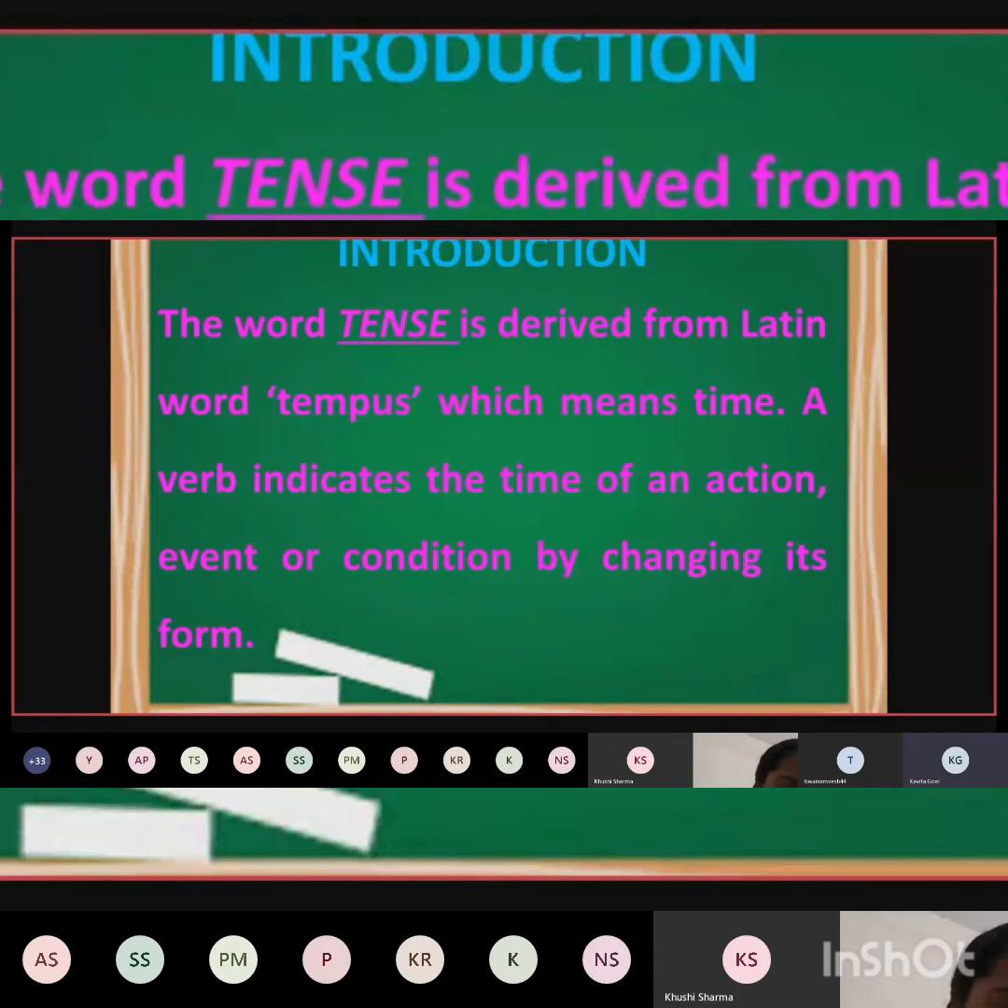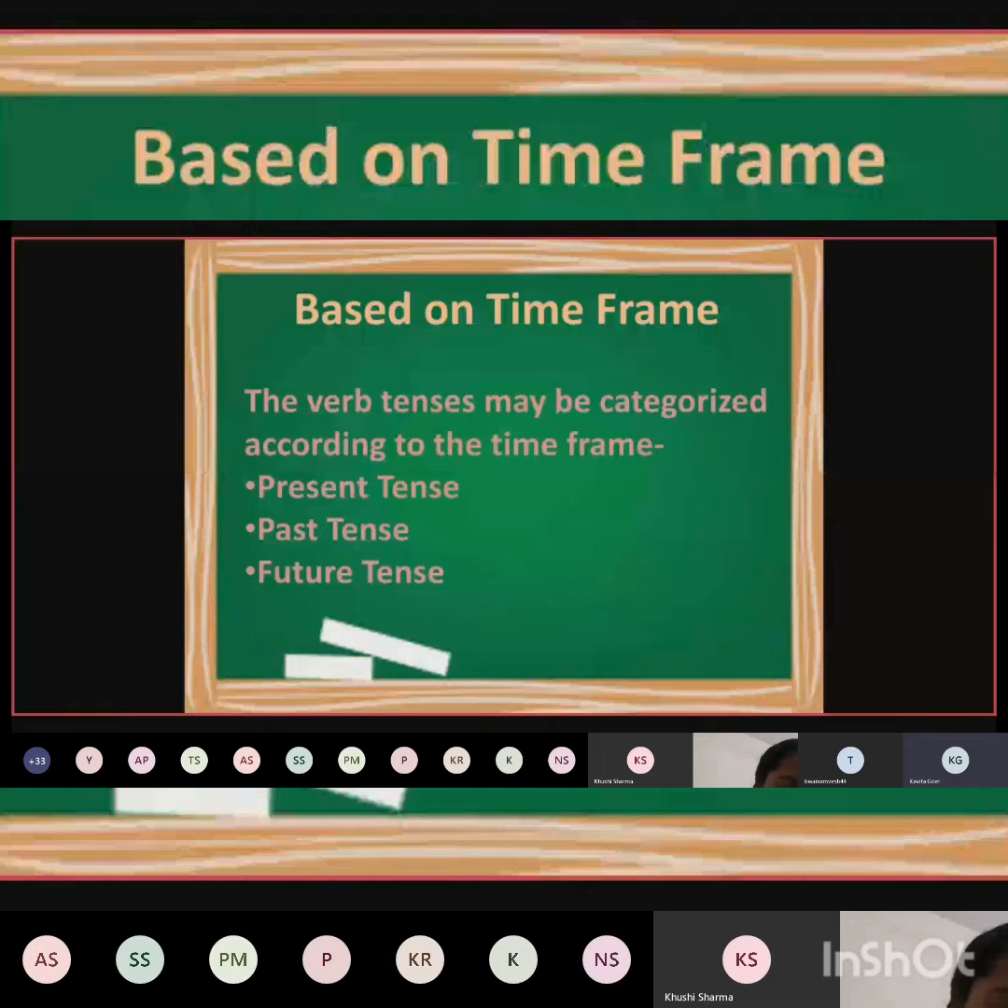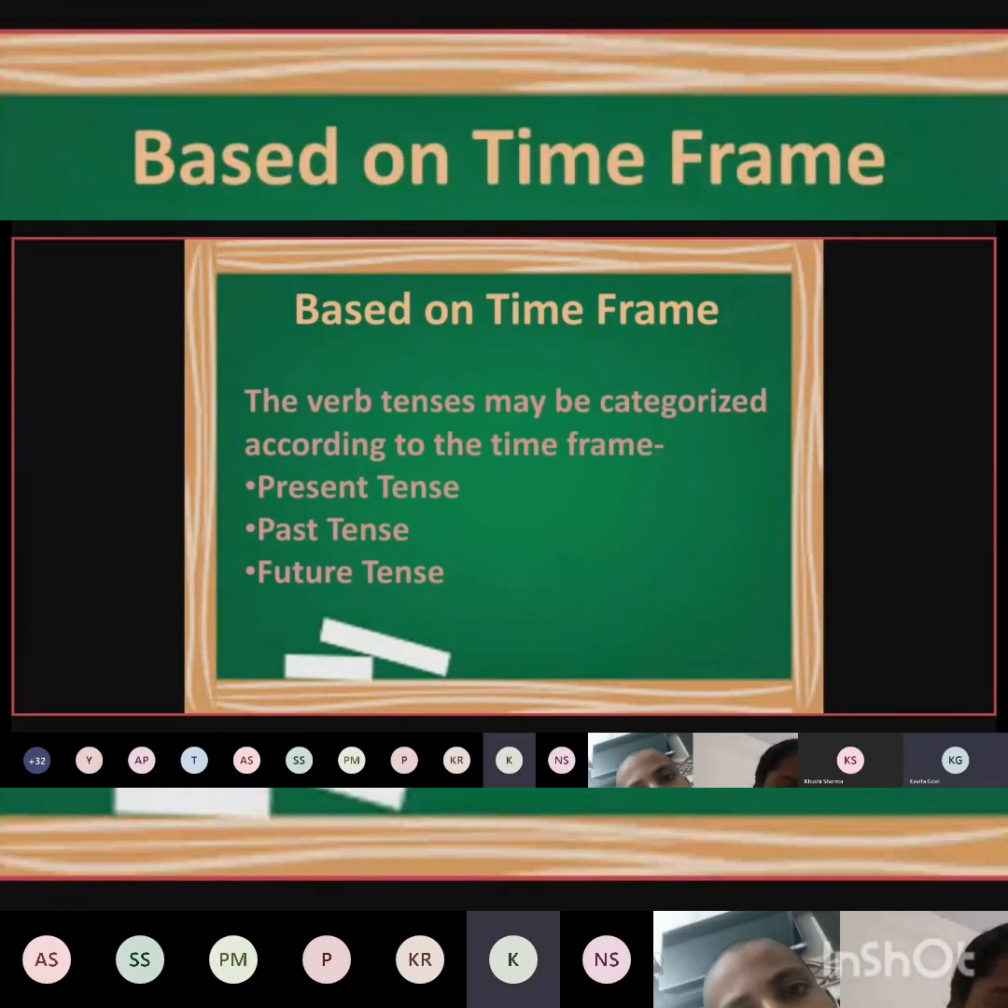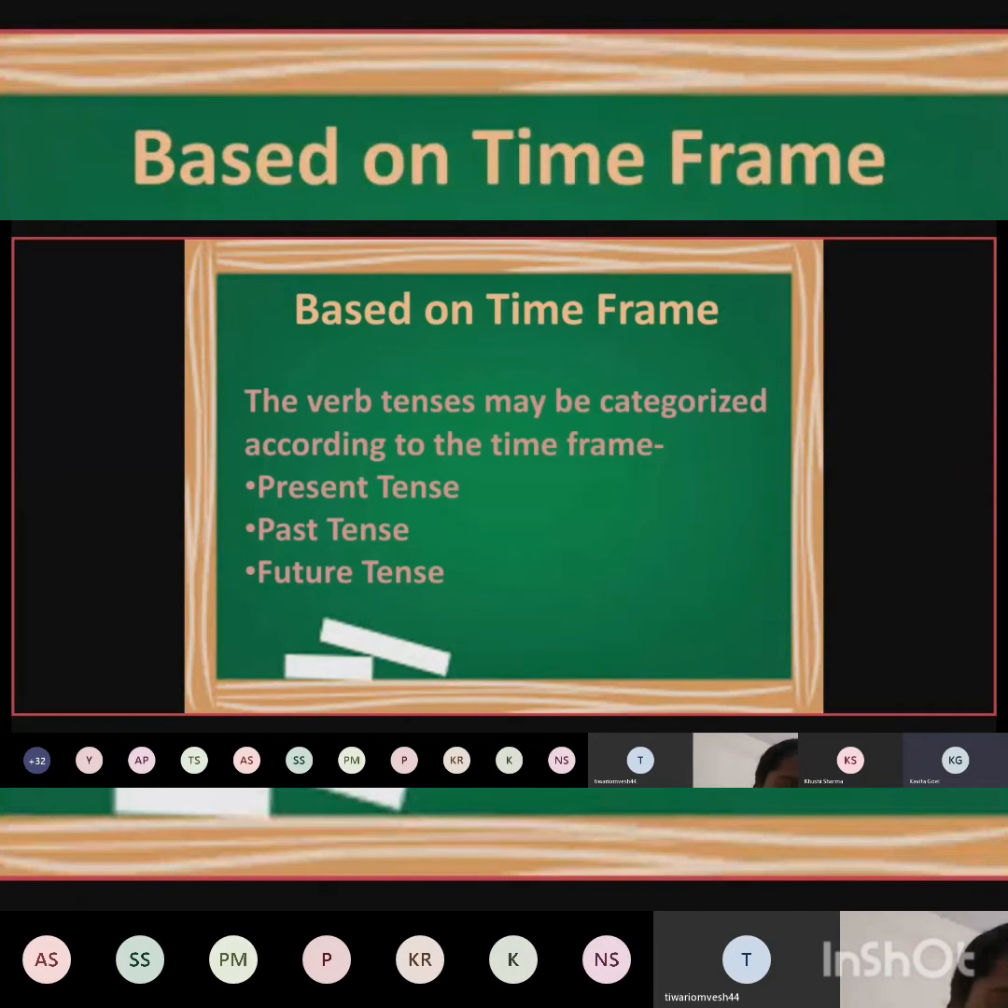Based on time frame, there are three time frames. A tense can be in present, past or future. Present is right now: today we are attending the class. Yesterday we learned about the plaint of the camel; this is past. Tomorrow we will be learning simple past and future simple; that is future. Understood? This is the difference between present, past and future.